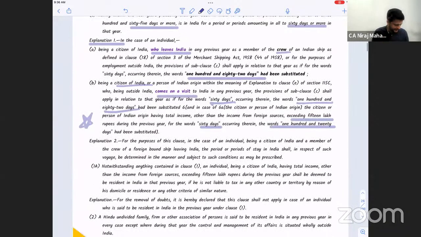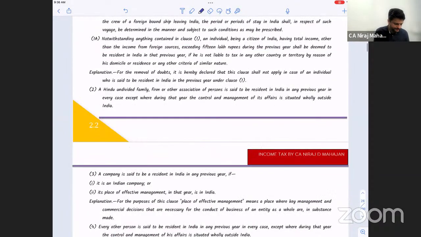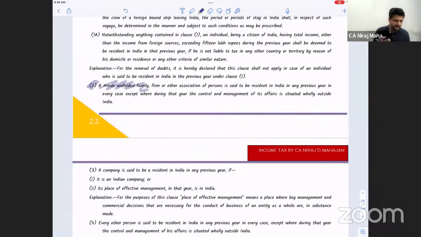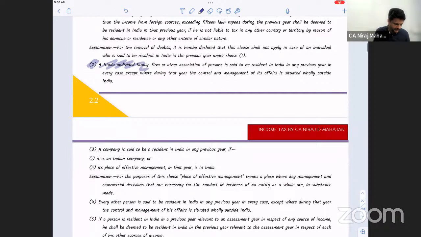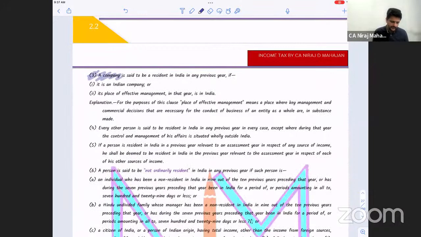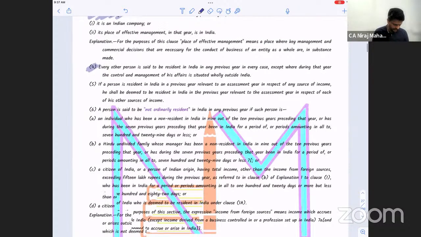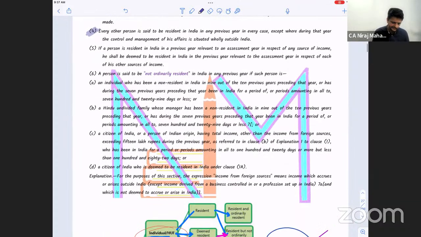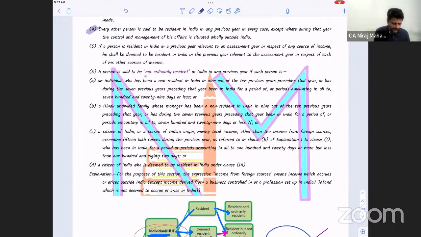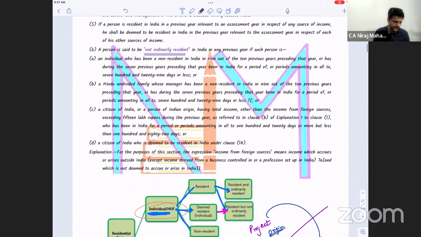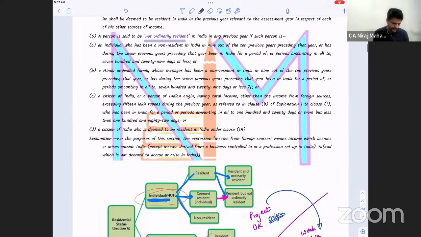Okay. And again, now we have subsection 2. It talks about HUF, covered. We have already covered that. 3, company, every other person, AOP, BOI, etc. RNOR you have covered now. RNOR again has 2 conditions, 730 days and 2 years he should be resident. They have given it in the reverse way, but that is also already covered.